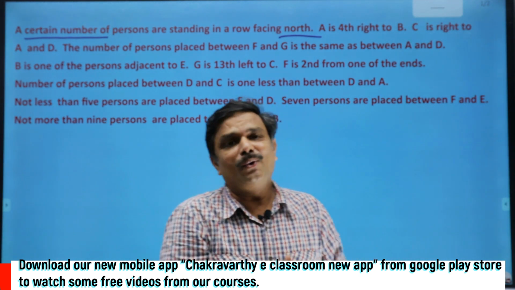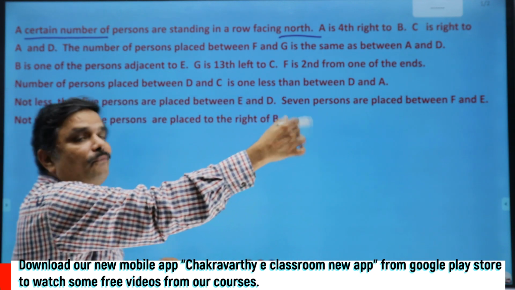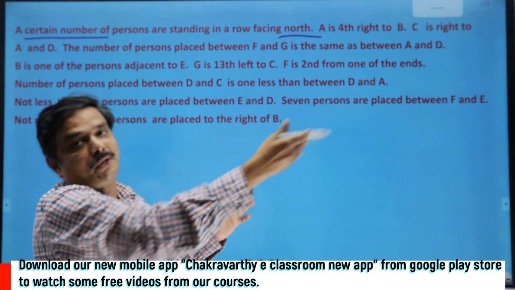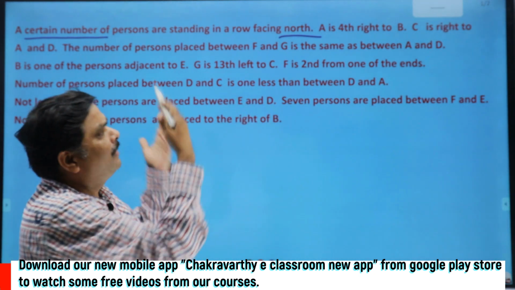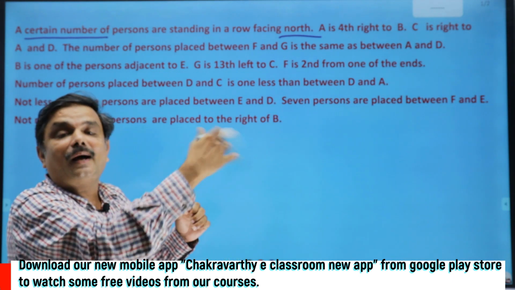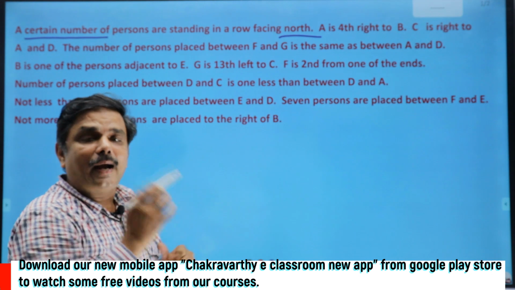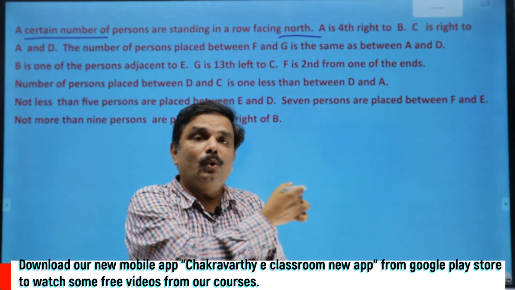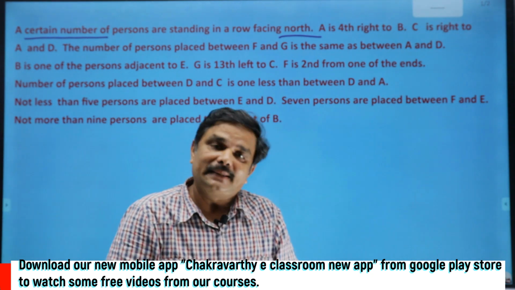As it is, we go in the same way here. For this type of questions, you need to do a little more rough work, because we don't know anything about the question there, anything about the number of persons and other parameters also. For that reason, be ready for the rough work and keep many clues in the mind at a time, so that you can save some time in the examination.